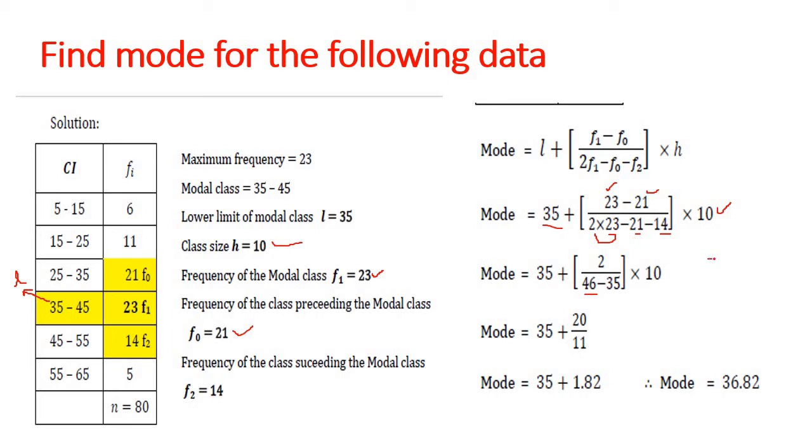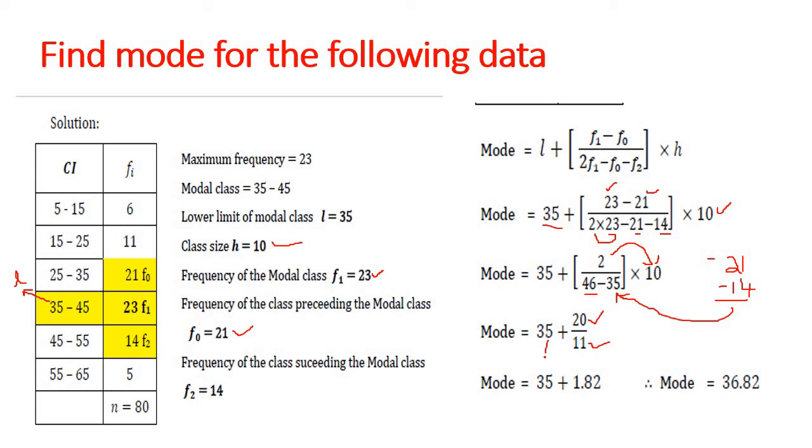Then add minus 21 and 14. So if you add 21 and 14, then you will get minus 35. So the answer is minus 35. Then subtract 46 minus 35 is 11. Then multiply 2 into 10. You will get 20. 2 into 10 is 20.